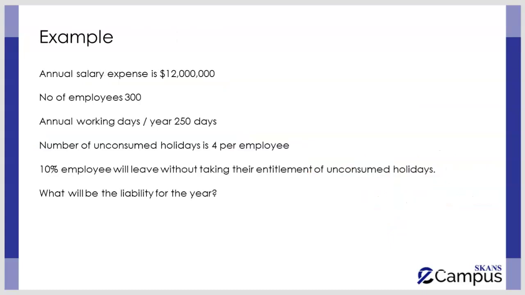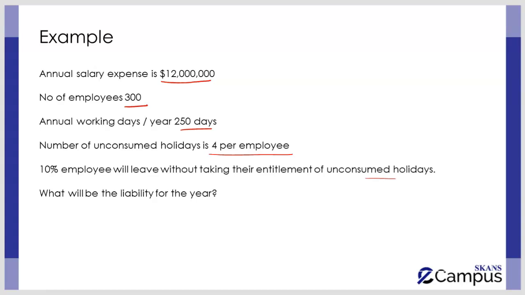In this example, we can see that the annual salary expense of a company is 12 million. This is the annual salary expense of all the employees, so for a whole year, the salary of all the employees. The number of employees mentioned is 300. The annual working days of this company are 250. The question says that the number of unconsumed holidays is 4 per employee at the year end. 10% of employees will leave without taking their entitlement of unconsumed holidays in the next year.